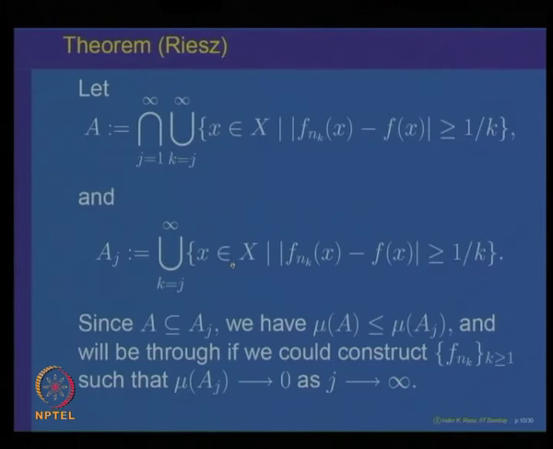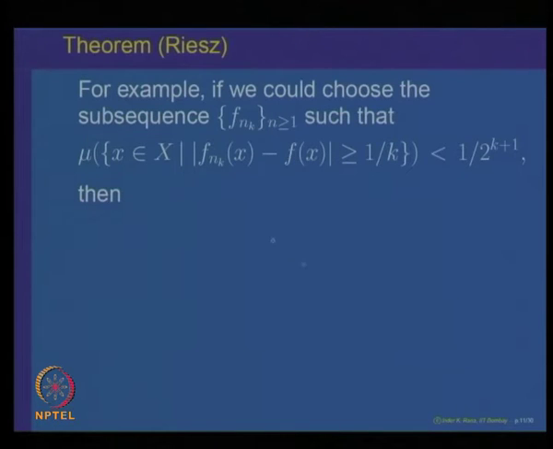So this will be true if we could find, for example, a sequence f n k such that the measure of the set where the absolute value of f n k x minus f x is bigger than or equal to 1 over k is less than 1 over 2 to the power k plus 1. Suppose we can choose our subsequence in that way, then what will happen?